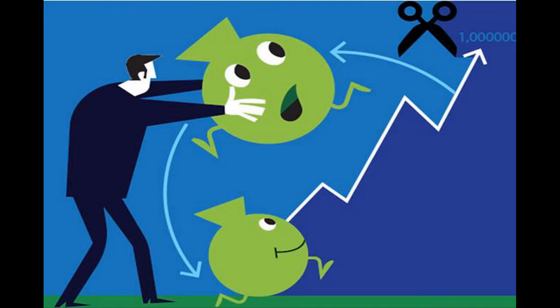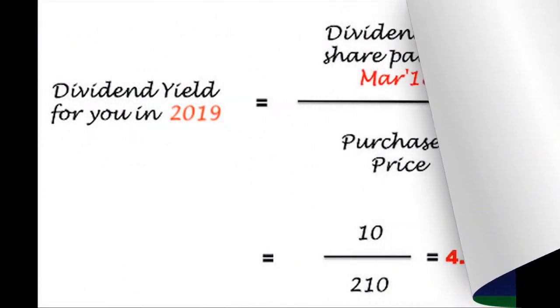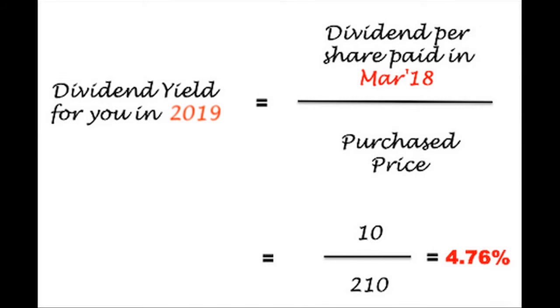Similarly, a low dividend yield may not always imply a bad investment, as companies may choose to reinvest all their earnings so that the shareholders earn good returns in the long term.